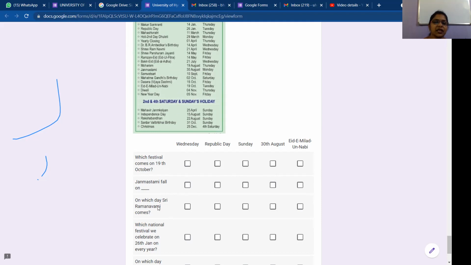Next, on which day Sri Ramanavami comes? So find out where is Sri Ramanavami here. Sri Ramanavami is 21st April, that is Wednesday. So on which day you are asked? So you have to write Wednesday.